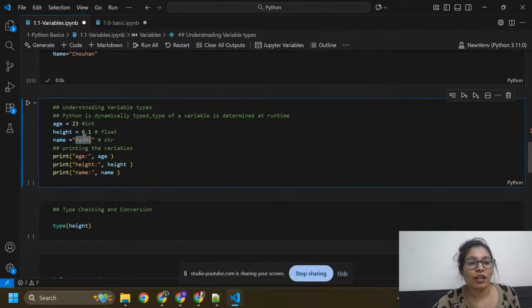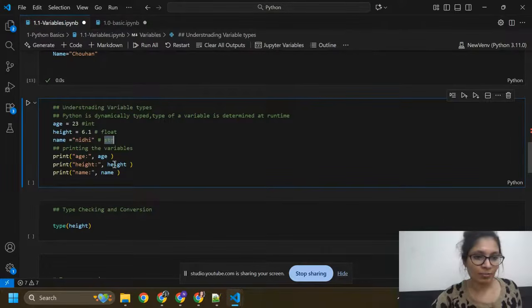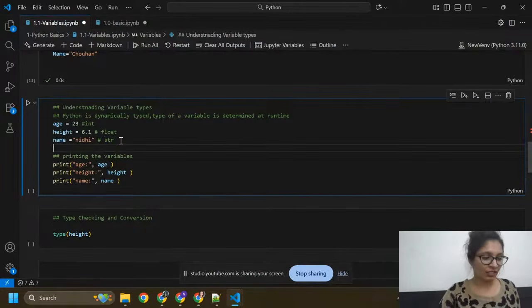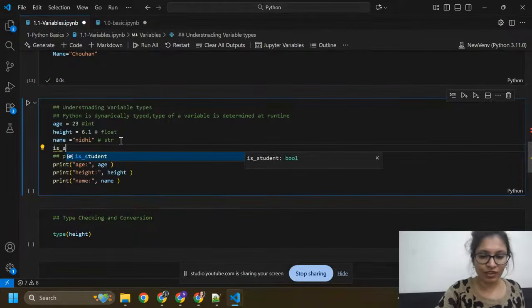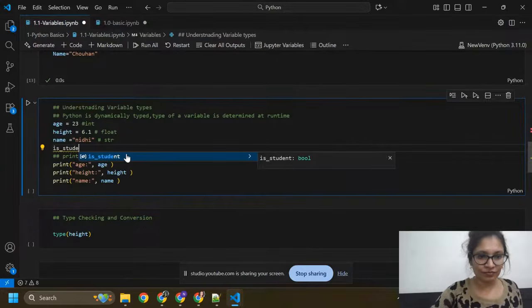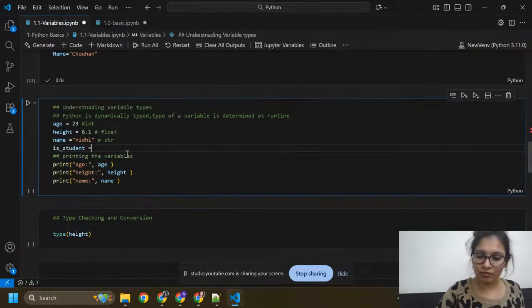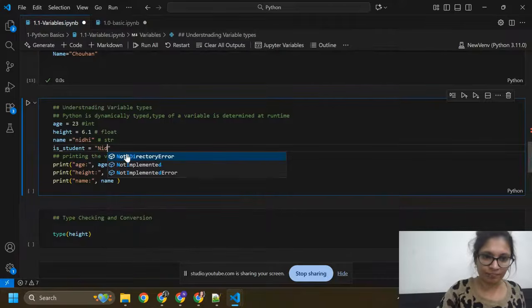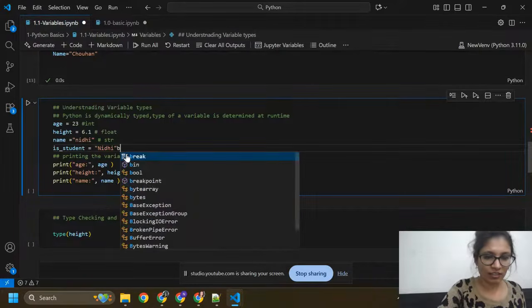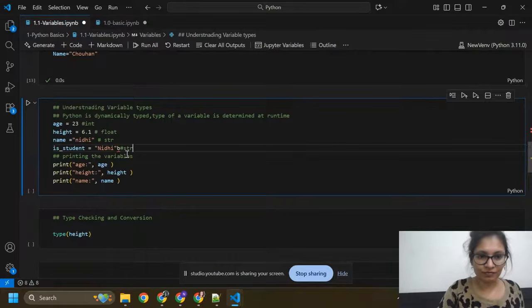And here you can see name equals to Nidhi. So this is a string, and here I'm going to print everything. Another thing I need to take is age student equals to true.